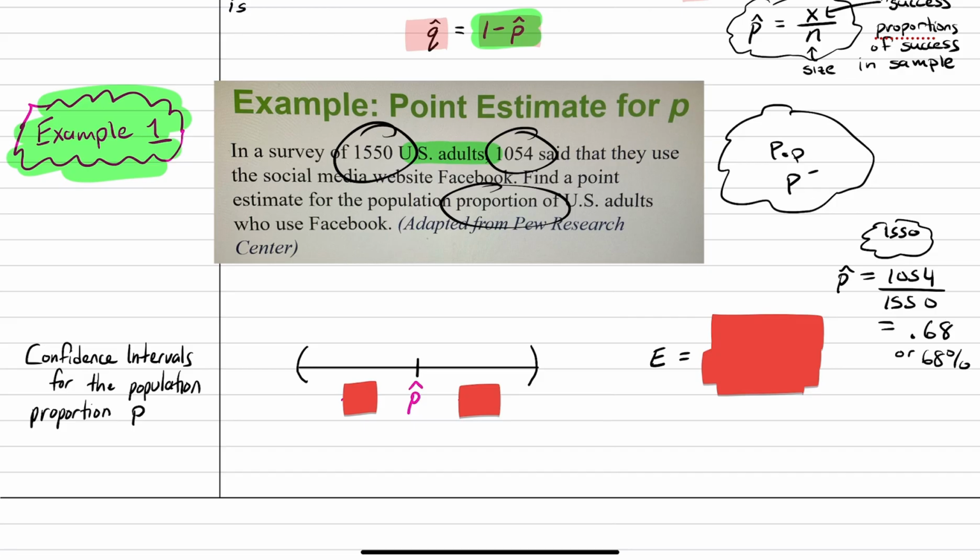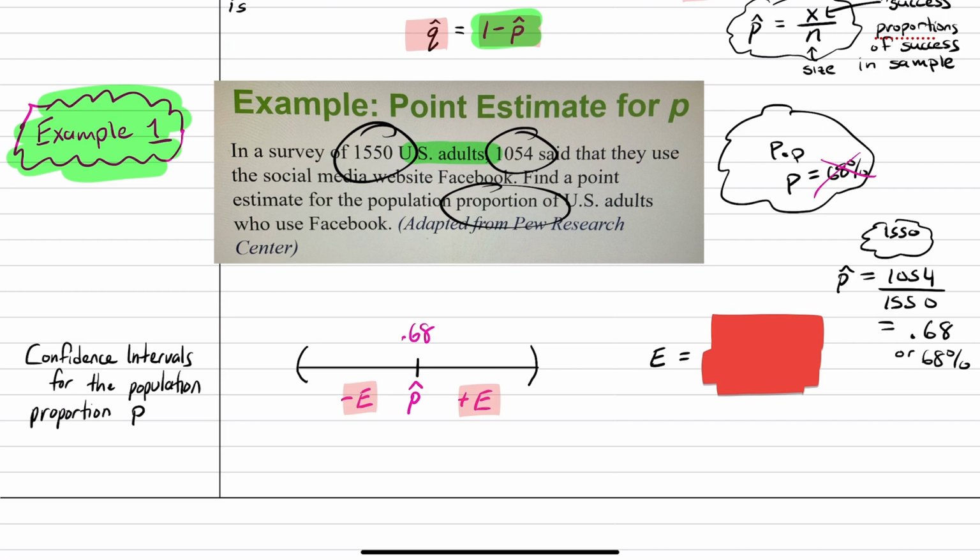Does that mean that the population is also 68%? Not necessarily, right? It could be higher, it could be lower. This is just from a sample, which is why we're going to use confidence intervals now, right? So we're going to have at the center our point estimate, which would be the 0.68. And we're going to go ahead and add and subtract our margin of error.